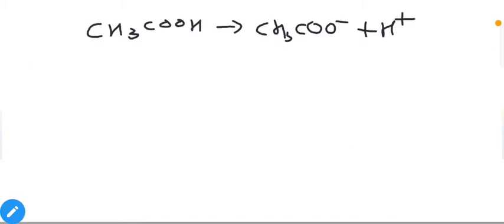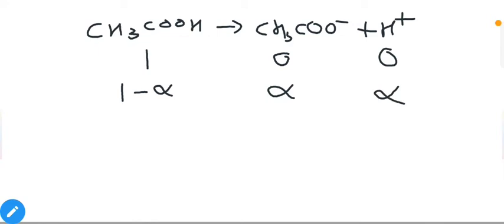So suppose we have a dissociation reaction of acetic acid: CH3COOH gives CH3COO-, the acetate ion, and H+ ion. Now let us assume the initial concentration of CH3COOH, when the reaction has not yet started. At that time we have 1 molar concentration of acetic acid, and the product concentrations will be 0 because the reaction has not yet started. Now let us say out of 1 mole, when the reaction reaches equilibrium, alpha moles of our acetic acid molecules are dissociated. That means you will get alpha moles of acetate ions and alpha moles of H+.